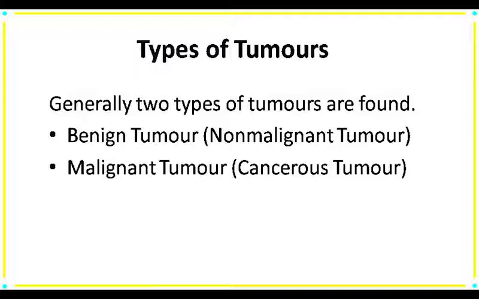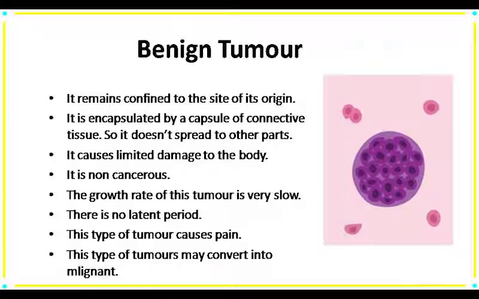Now come to the section, types of tumor. There are two types of tumors. First one is benign tumor, second one is malignant tumor. Now come to the first one, benign tumor. It is also known as non-malignant tumor or non-cancerous tumor because it remains confined to the specific site where it originated. It is also encapsulated, or enclosed by a capsule of connective tissue. Due to the capsule of connective tissue, it doesn't spread to the other parts of the body, so it causes limited damage to the body.